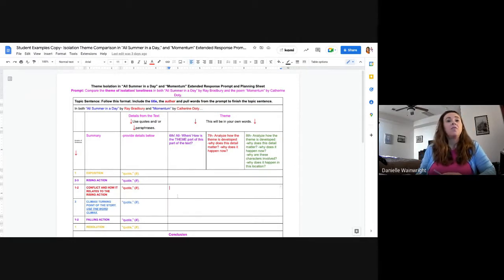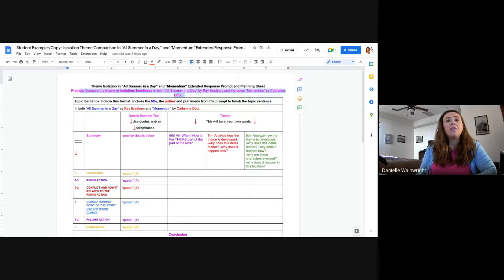And the reason for that is because we're now comparing two different texts or sources. It could be a video and a text, it could be anything. In this case, it's two different texts. And so because our end product's going to be different, our planning page needs to be different. All right. So of course, first we start with reading the prompt.